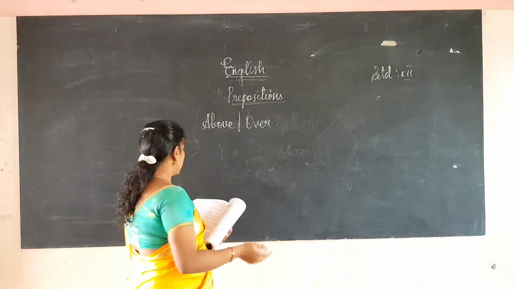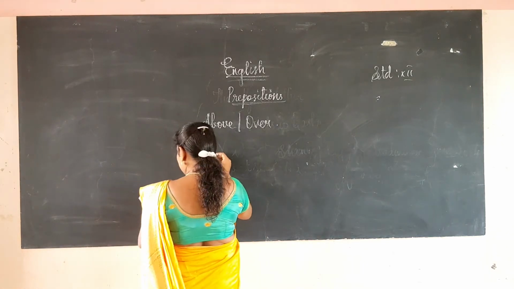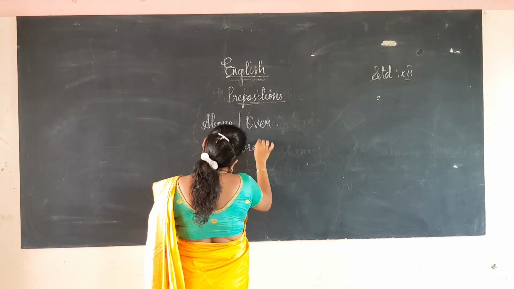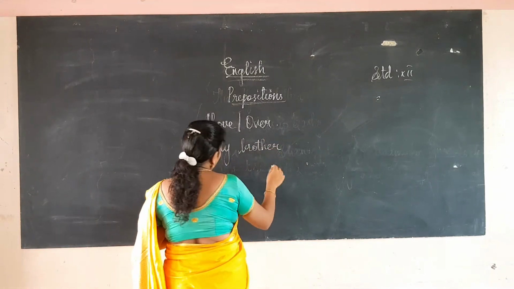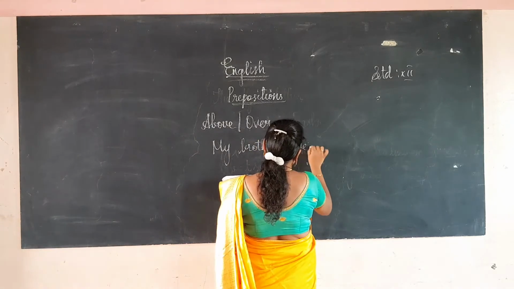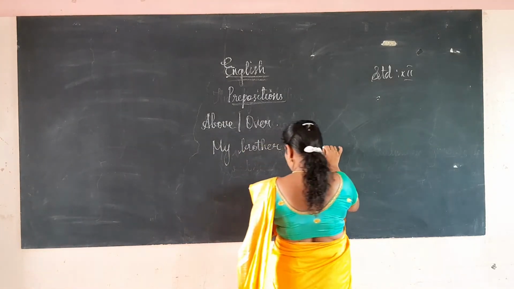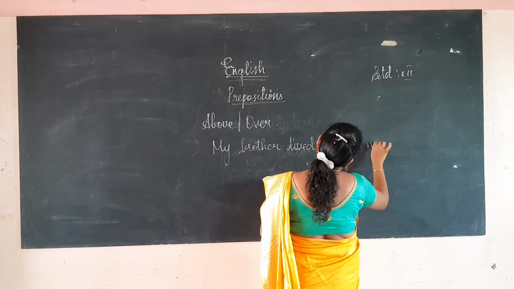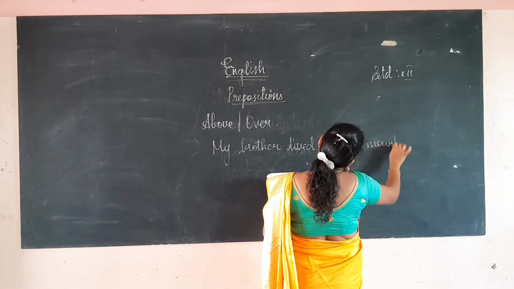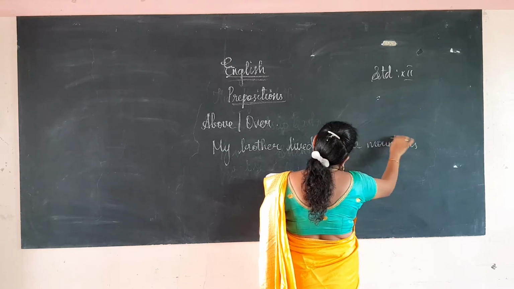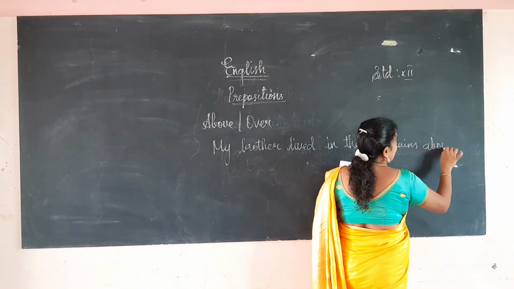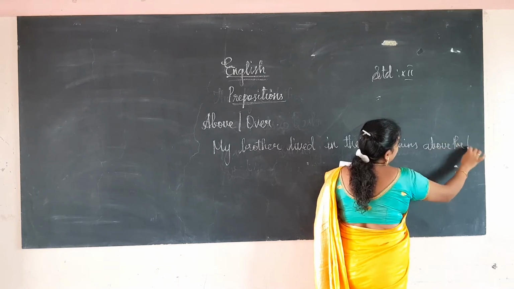Let me explain with an example. My brother lived in the mountains above the lake.